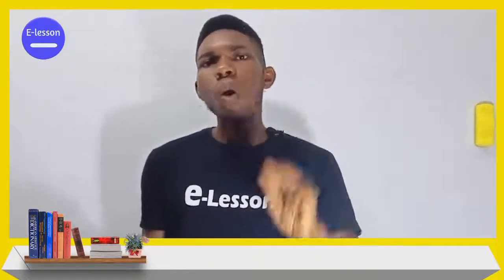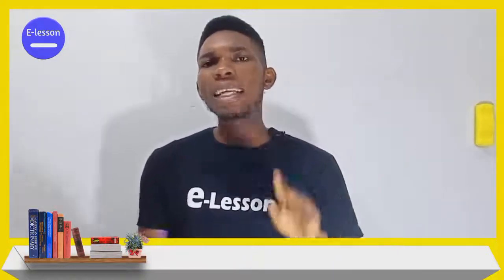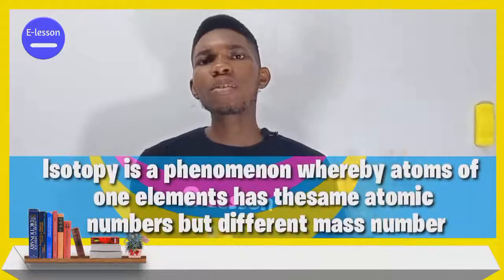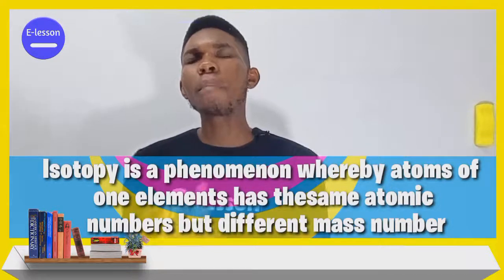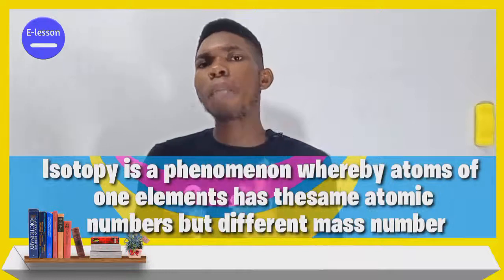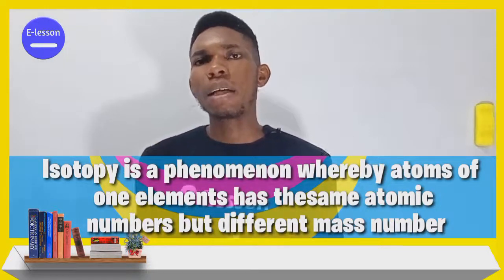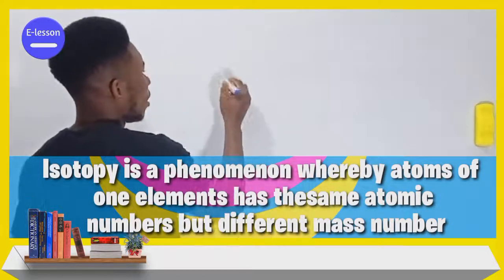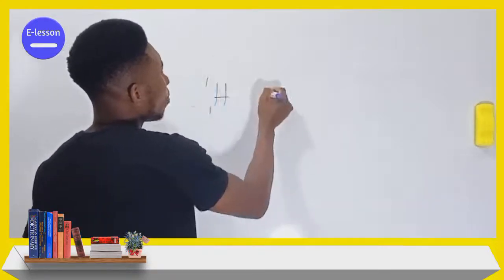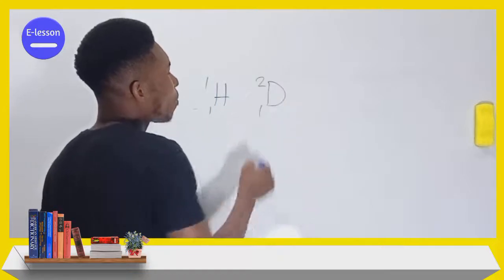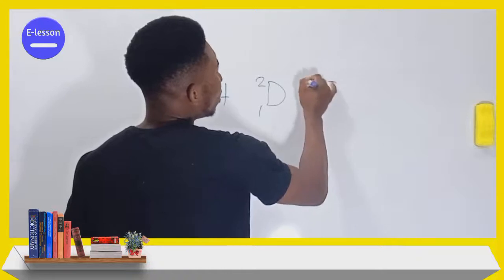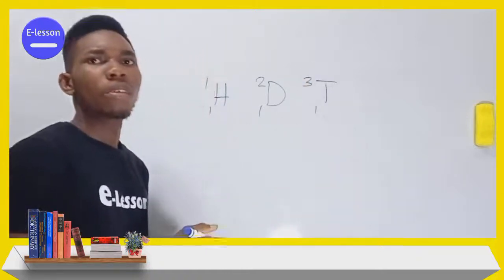But this was debunked by what? The idea of isotopy, whereby atoms of an element have the same atomic number but different mass numbers. Let's look at hydrogen, for instance: it has one atomic number, one mass number. Deuterium has one atomic number, two mass number, and tritium has one atomic number, three mass number.